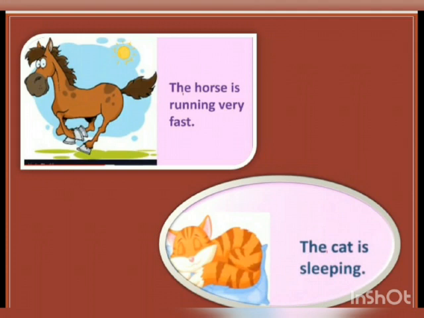So the word running is the verb in this sentence. Next, the cat is sleeping. The subject cat is performing the action of sleeping. So sleeping is the verb in this sentence.